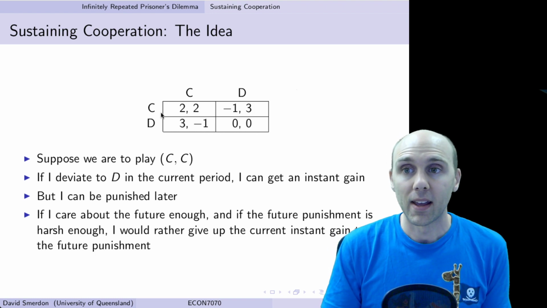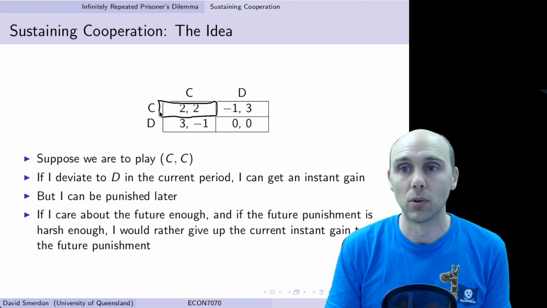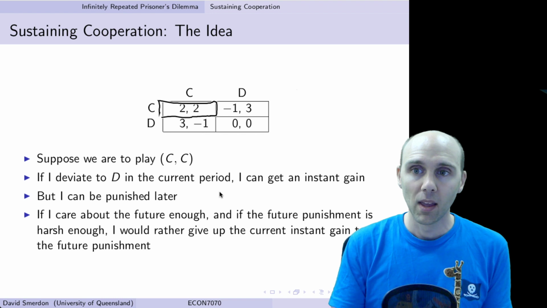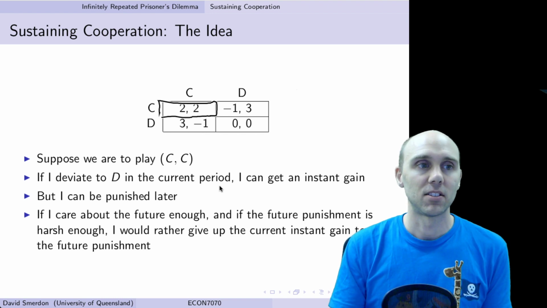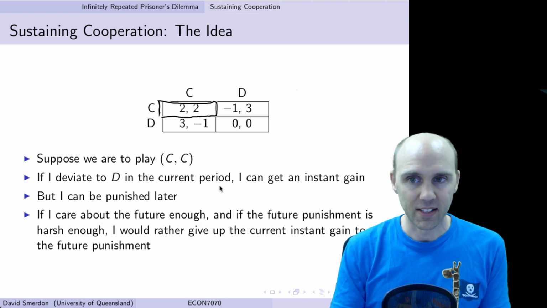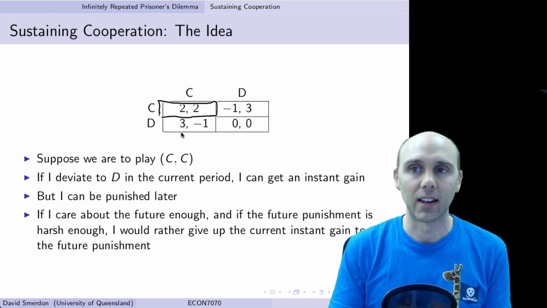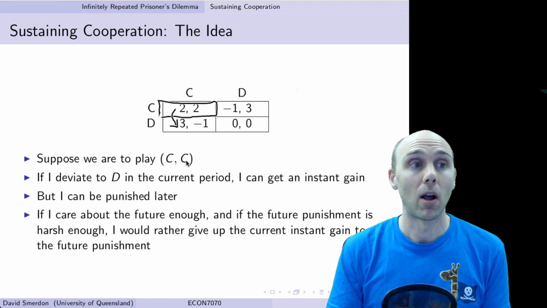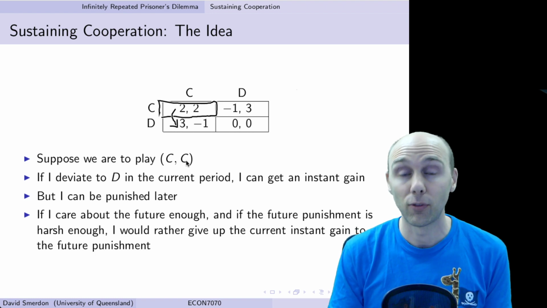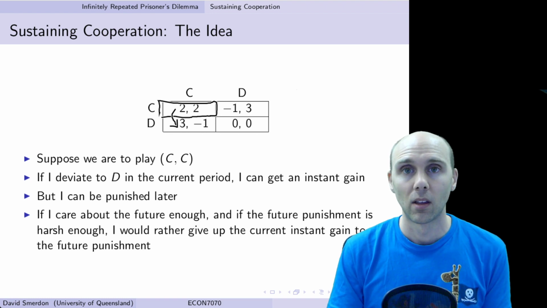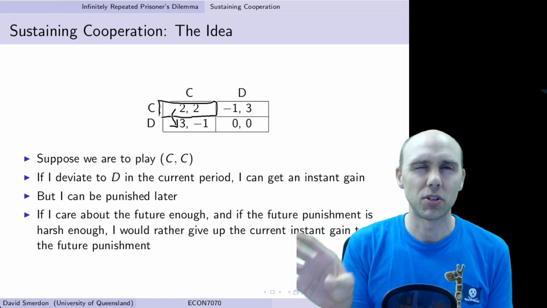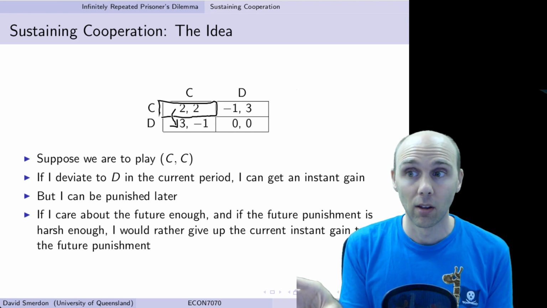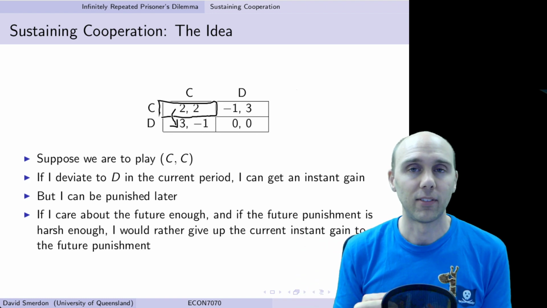Suppose we are to play CC to give us this maximum group payoff, 2-2. If I deviate to D, I screw you over today and I get an instant gain. I go from 2 to 3. But you might punish me and I might be punished later, maybe for multiple periods. If I care about that future punishment enough, then I won't deviate today.